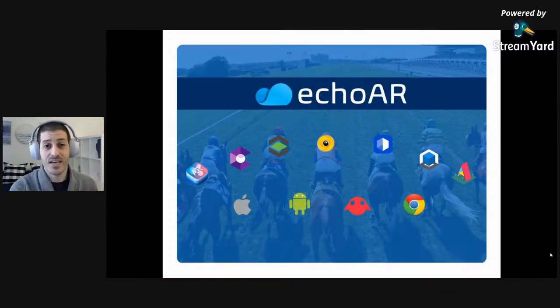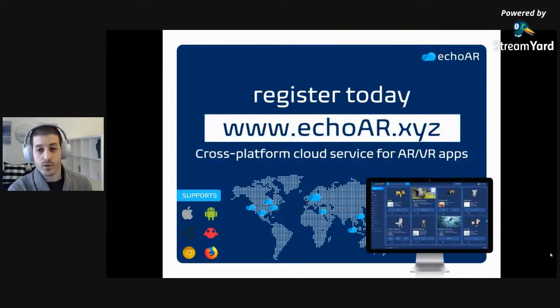So start building. This is definitely the time to build 3D applications and specifically AR, VR ones. Use our technology to really stretch your imagination. You're only limited by your imagination when it comes to what you can build in 3D. Make sure you register for an API key on our website, engage us through Slack, and join our community.